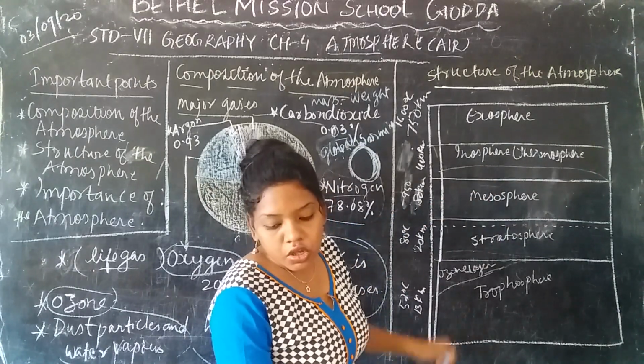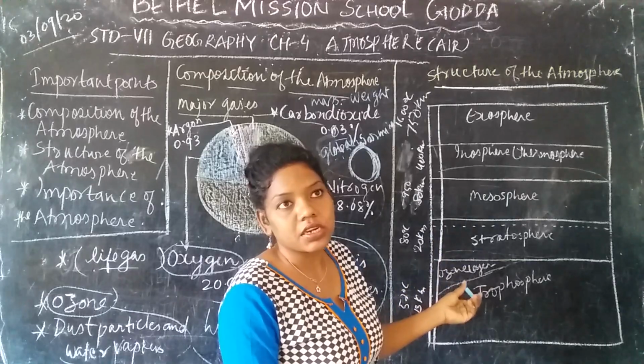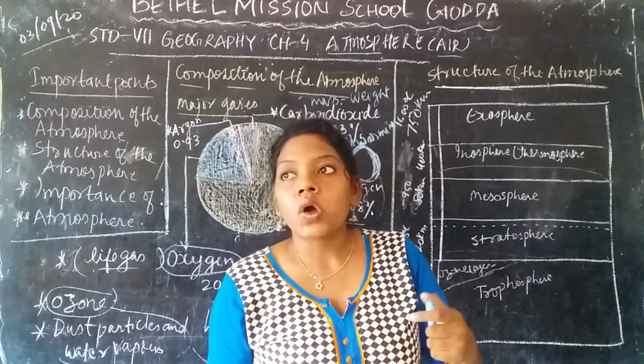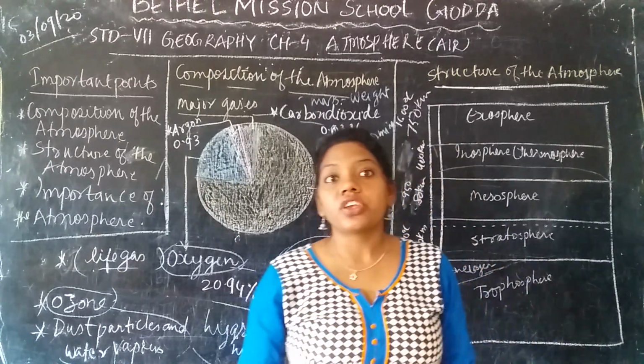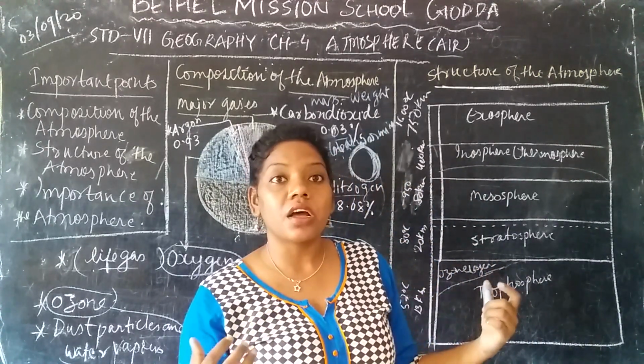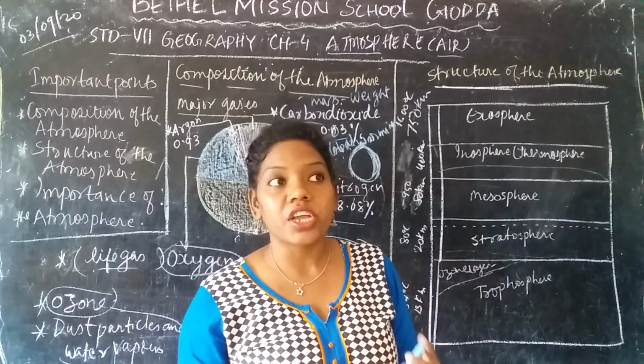Radio waves are transmitted here. So what are radio waves? Radio waves are useful for communication purposes, or transfer of messages, telegrams.